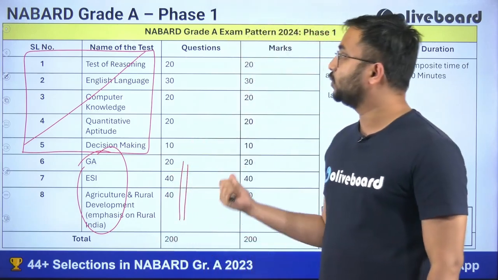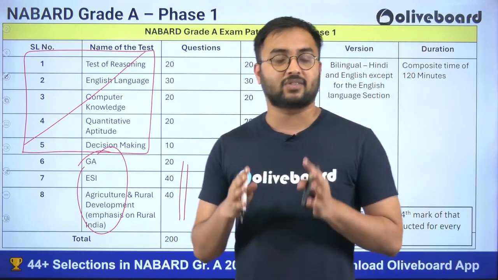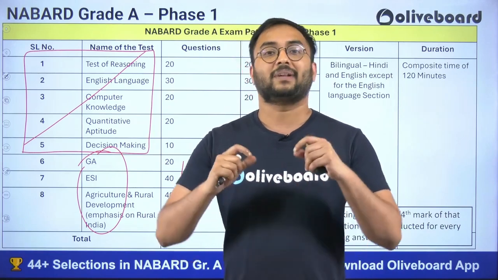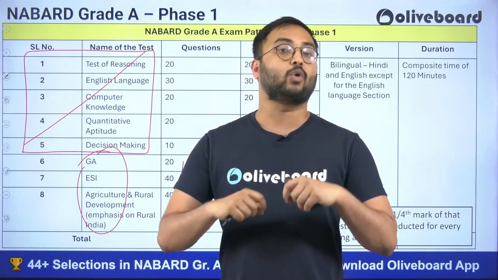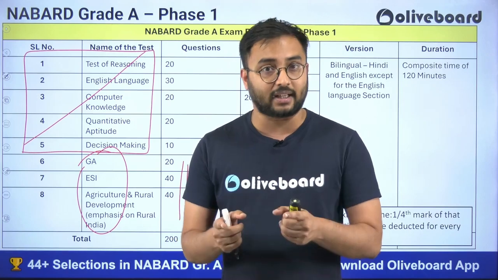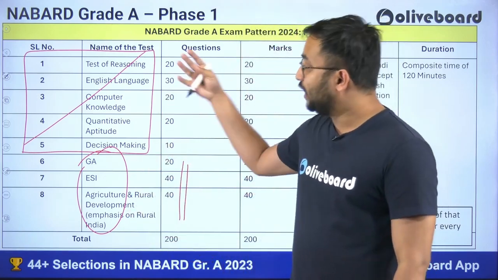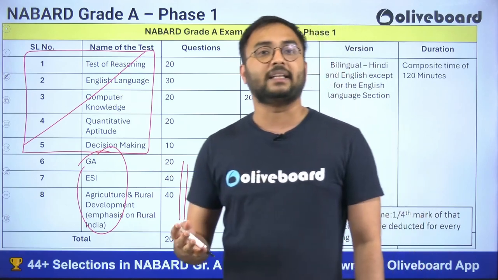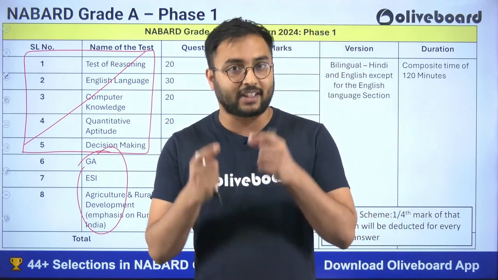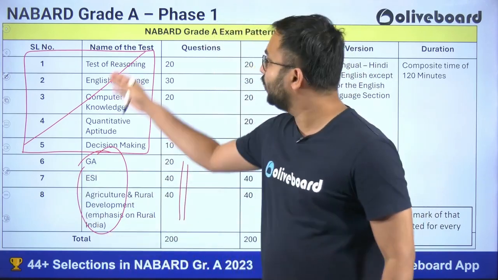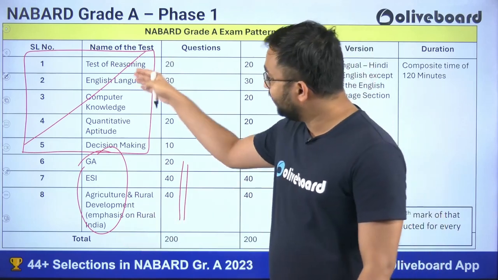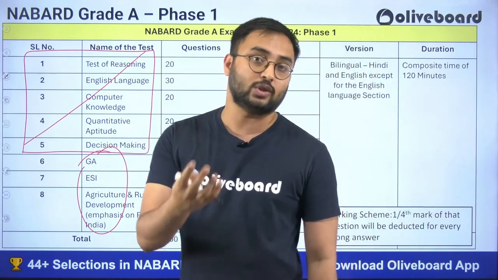In NABARD Grade A phase 1 exam, if you prepare strategically, it would be very easy to clear phase 1 exam. But if you go with random preparation, if you do not even know the cutoff of each section, which is a qualifying section or a merit section, where to concentrate more, neither will you be able to allocate a target score for yourself, nor will you understand which of these sections are important, and in these important sections which are your weakness or strength.